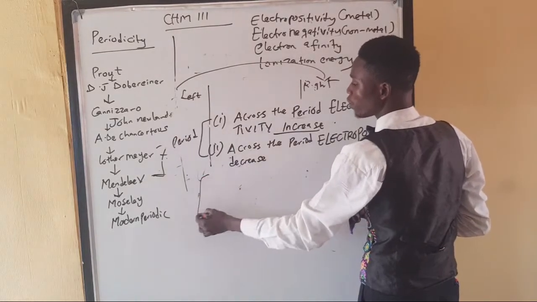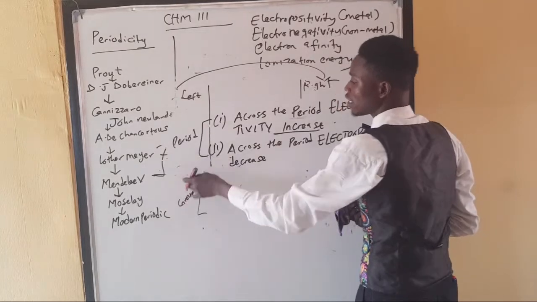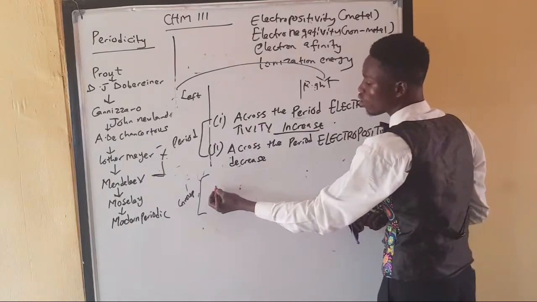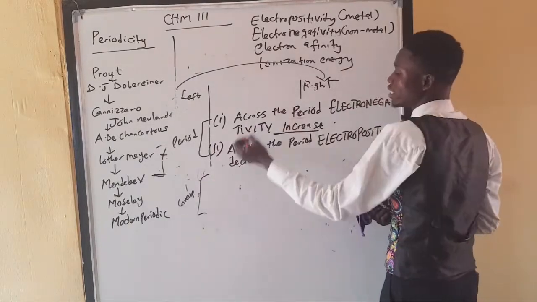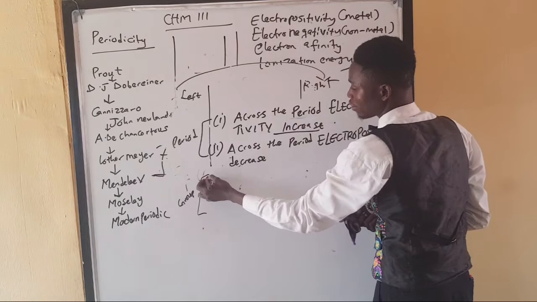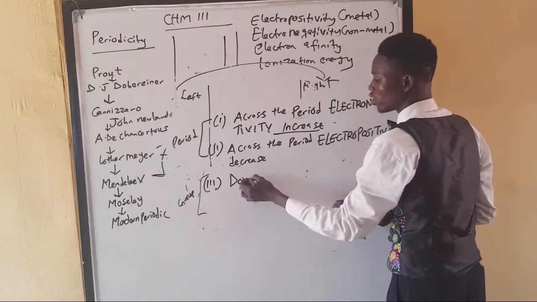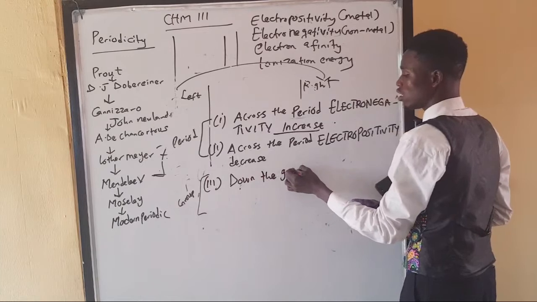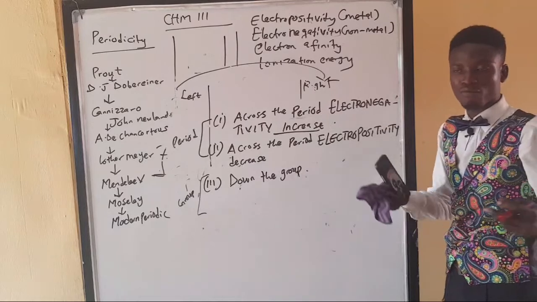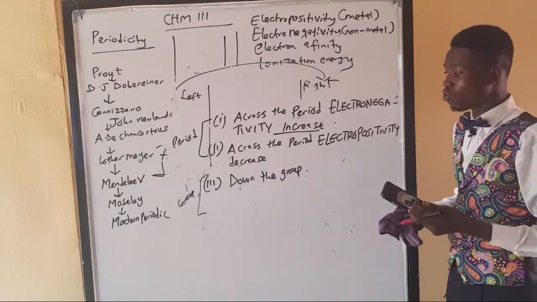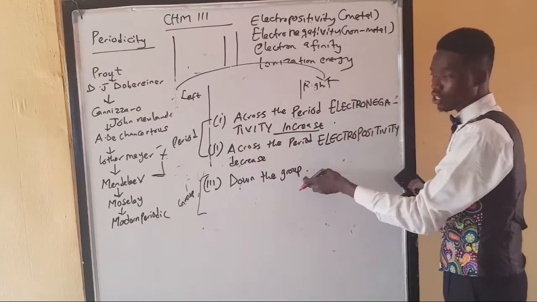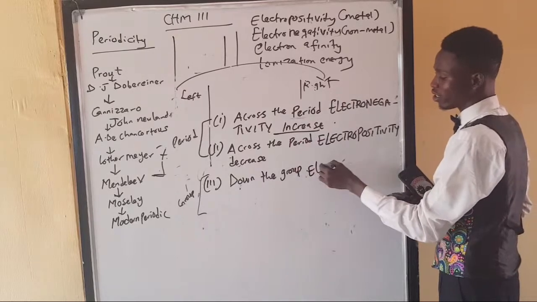Now I'm going to talk about the group. Period is in rows and group is in columns. That means if you go down the group, because it is vertical, you have to go down. That means you are going to be using words like down the group, because the atomic size will begin to increase. So the electrons will not have more grip on the nucleus, so they are going to reduce. That means down the group, the opposite of what happened here happens. Down the group, electronegativity decreases.